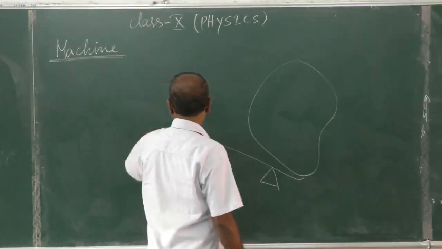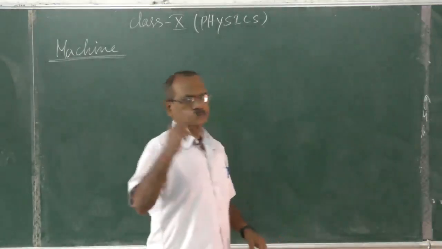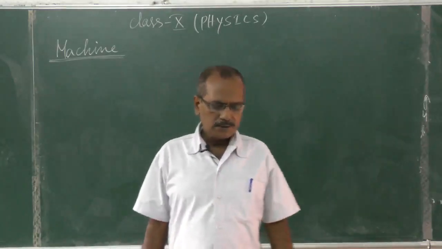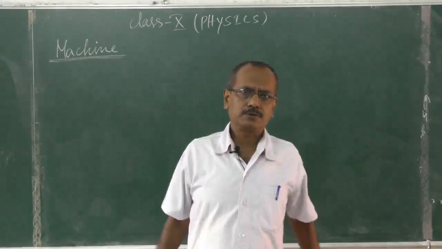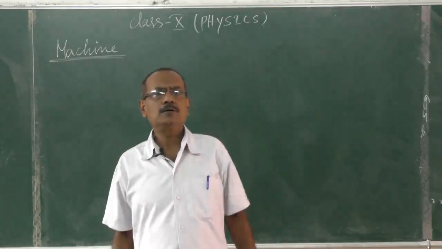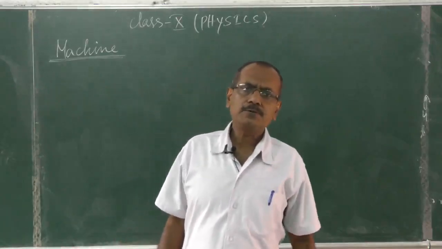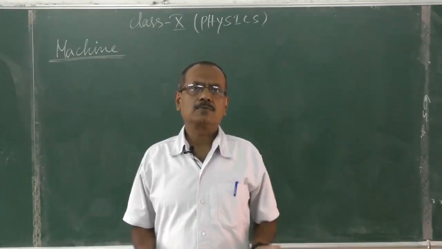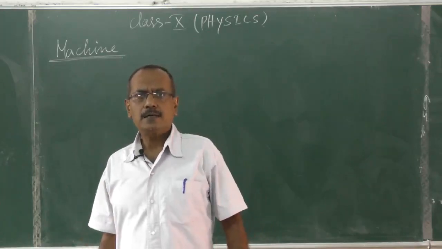Therefore, a machine can do three things, that is, three ways. Number one, in lifting a heavy load by applying less force. This is what we have done. We can lift a heavy load by using little force. So, in the case of a jack, cars are a heavy load, but we can lift a car by using a jack by applying less force.